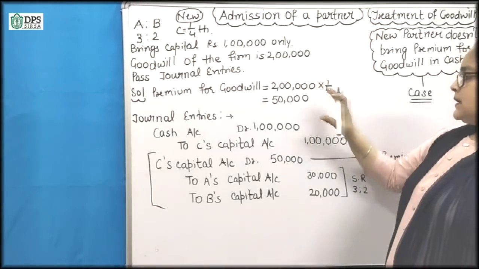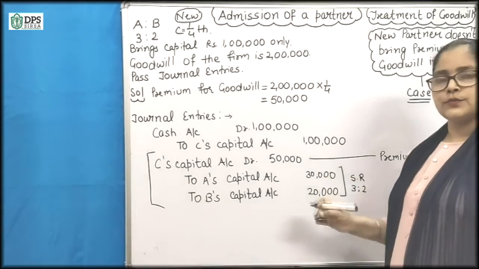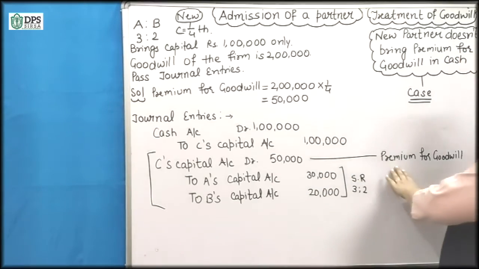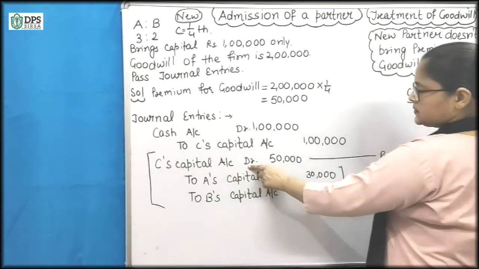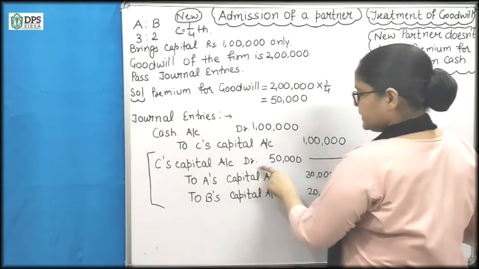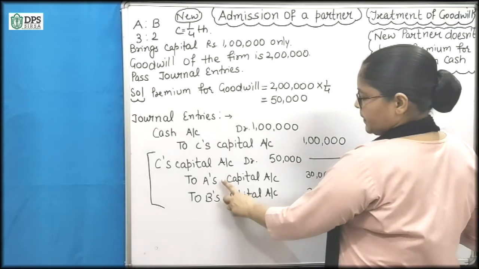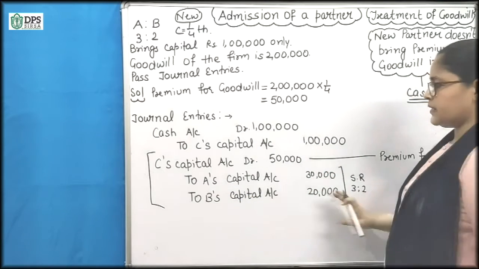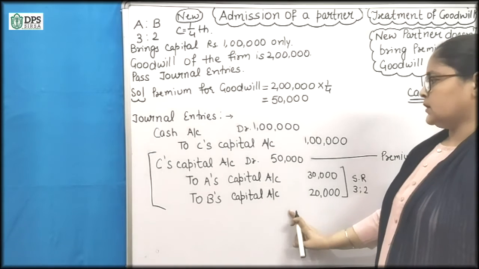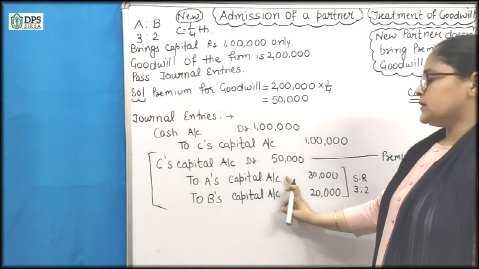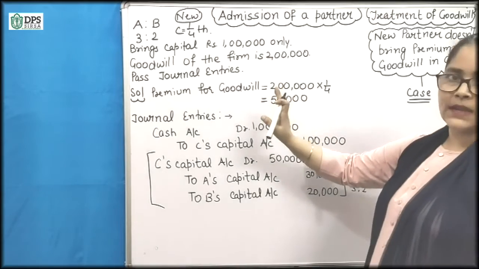So we will imagine that the capitals are fluctuating, and we will charge the amount from the new partner's capital account. So it will be debit 50,000, and to old partners' capital accounts, or we can say sacrificing partners' capital accounts. A and B both are sacrificing here.